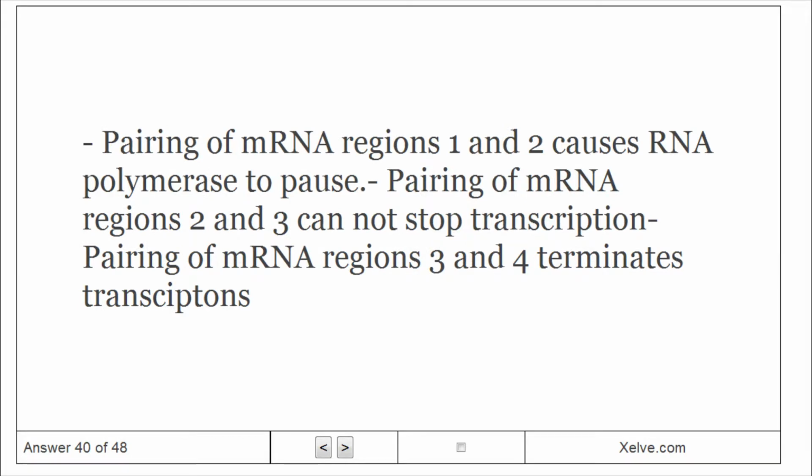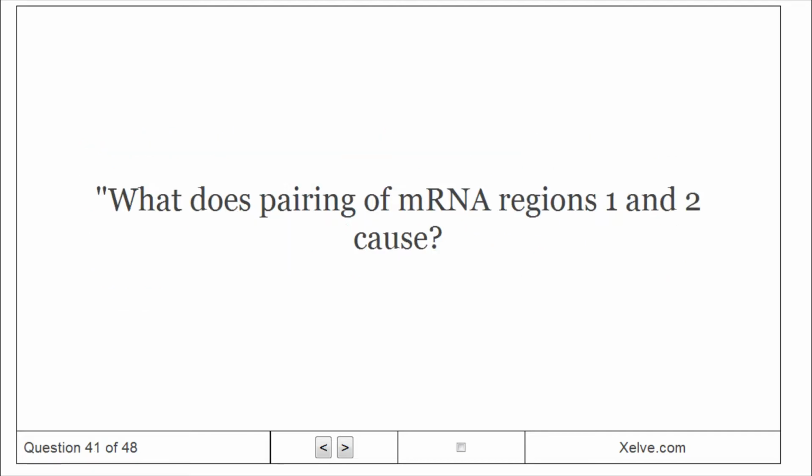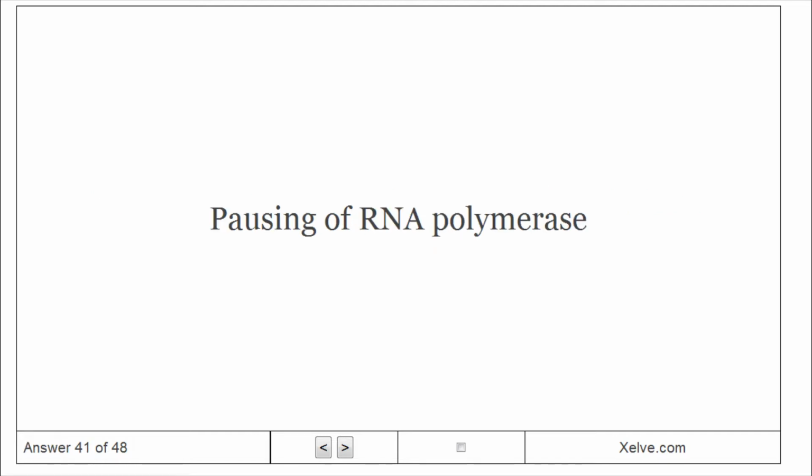Pairing of mRNA regions 1 and 2 causes RNA polymerase to pause. Pairing of mRNA regions 2 and 3 cannot stop transcription. Pairing of mRNA regions 3 and 4 terminates transcription. What does pairing of mRNA regions 1 and 2 cause? Pausing of RNA polymerase.